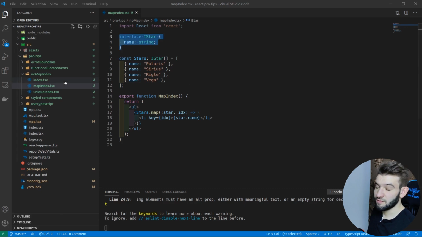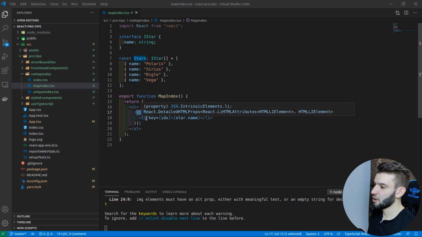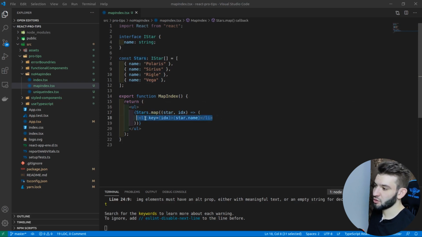If you don't know TypeScript perfectly, just ignore that. Never mind about this. And the map index component in here, what it does, it has a UL, so it has an ordered list. And we are looping inside of stars.map, and every single time we are rendering the LI. And that's pretty normal, right? We're just doing a map and rendering.